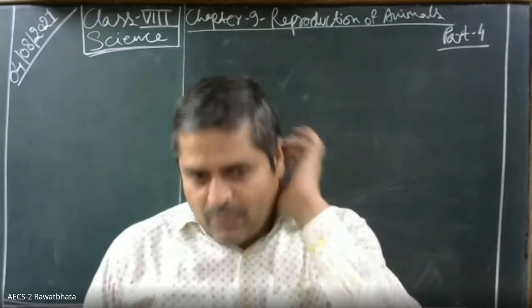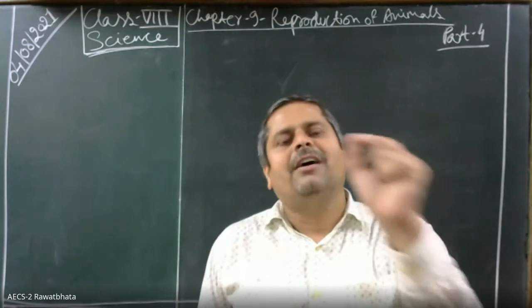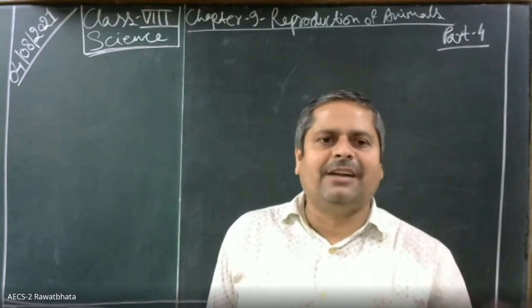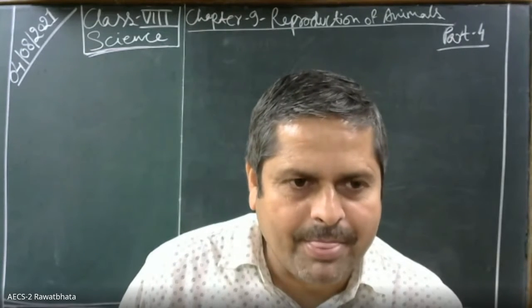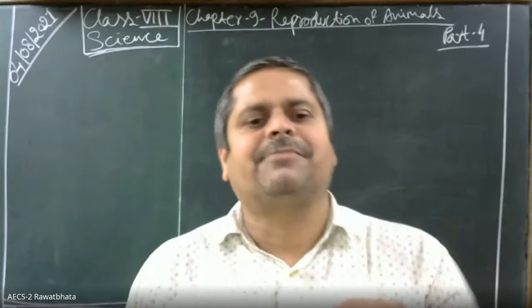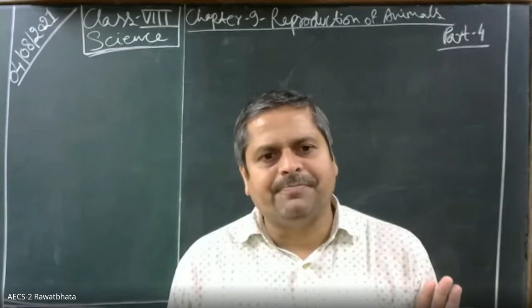When the X of the male fuses with the X of the female, the resulting baby will be? A girl, a female child. When the Y of the male fuses with the X of the female, then a male child. So have all understood now? Yes, sir.